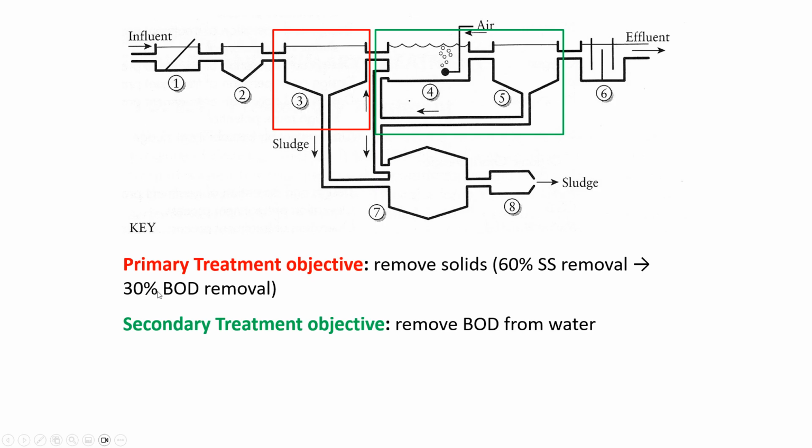But most of the BOD that exists in wastewater is dissolved. It's not suspended. Or at least the particles are so small that they won't settle in the primary clarifier. So that's why we need to have secondary treatment, because without it we wouldn't be able to remove an appreciable fraction of the BOD.